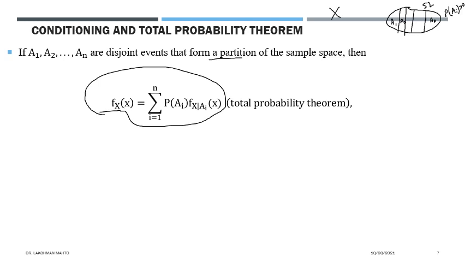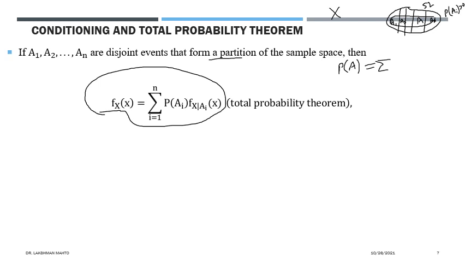Then suppose some event A is occurring. How can we find the probability of A in terms of the probability of Ai? It is simple to find by applying the multiplication rule. If you have a partition of the sample space, it also introduces a partition of the event A. Through that you can easily calculate, and I am directly writing it.